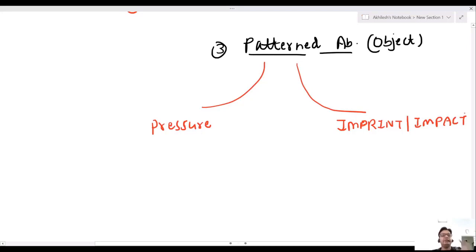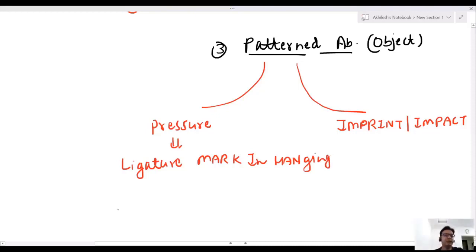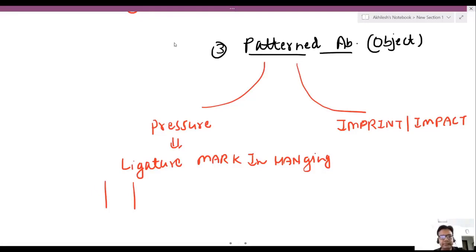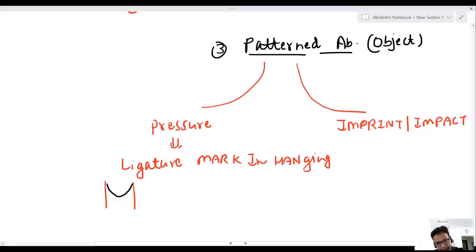Now, sir, first pressure abrasion. What is pressure abrasion? A very simple example is a ligature mark in hanging or strangulation, whatever it is. You are committing suicide; this is a ligature mark on the neck. This is because of pressure and it creates an object pattern. This is pressure abrasion.